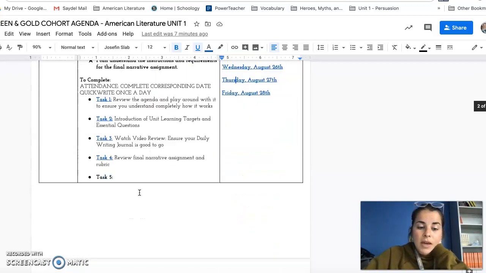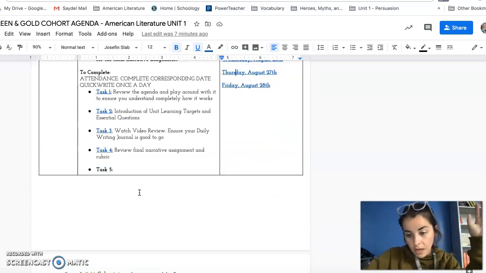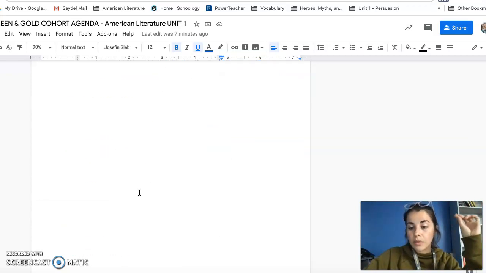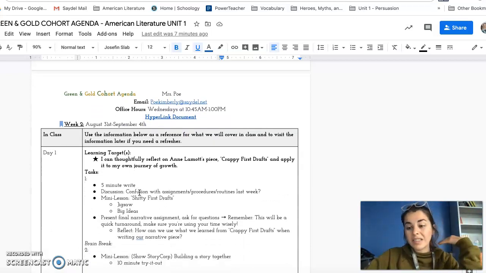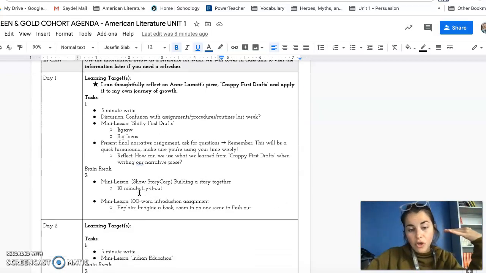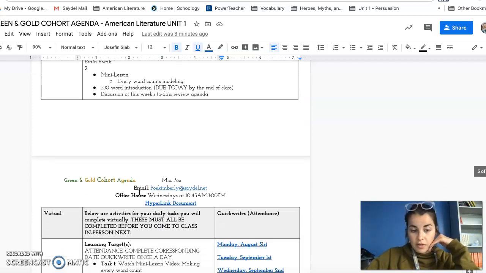Again, once you make it through these activities for the week, do not work ahead on other weeks, because I will tell you, if you work ahead on other weeks, it's possible that something could change, and then you might end up doing some work for nothing.